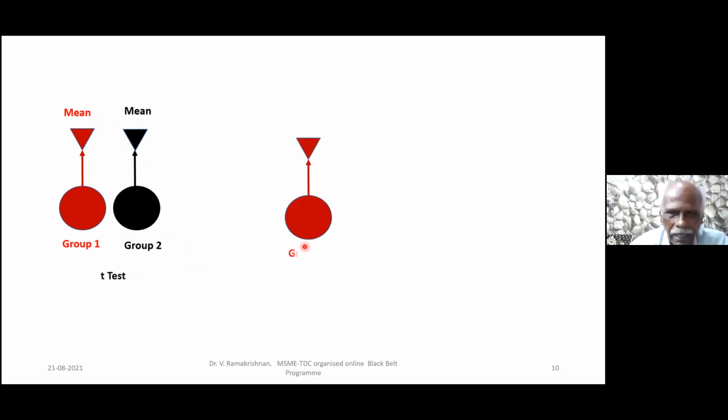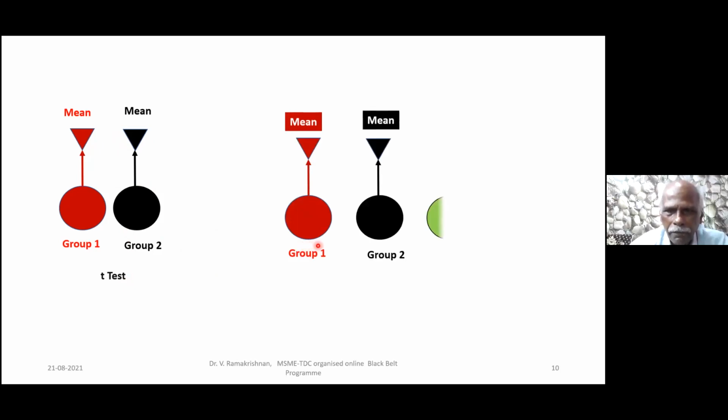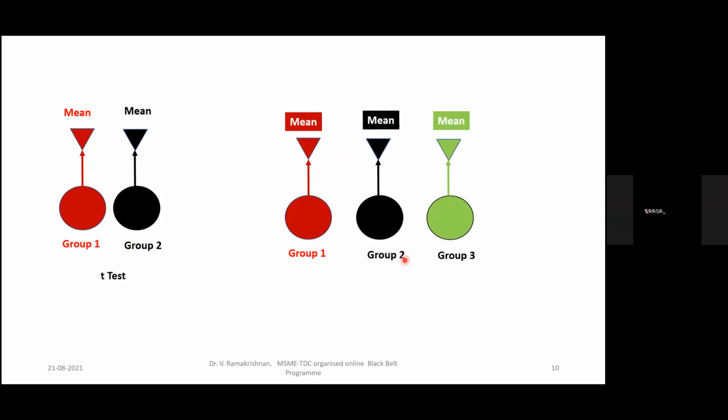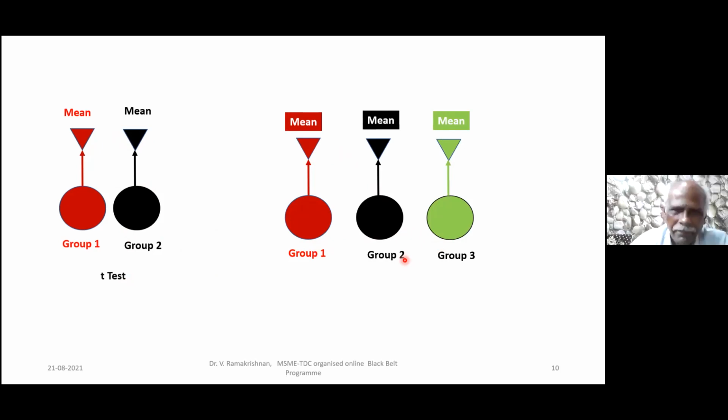And then here I'm going to have three means for three groups. Now I'm going to compare the mean values of three groups. What is the test I'm going to use? ANOVA. That's all. ANOVA. These are all the 7 tests that we are going to do.